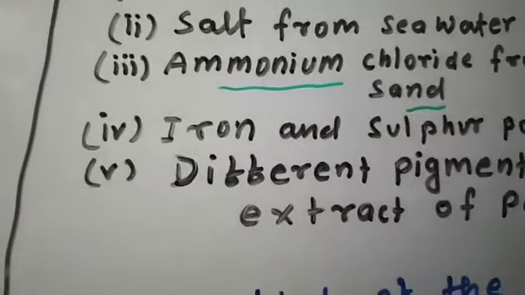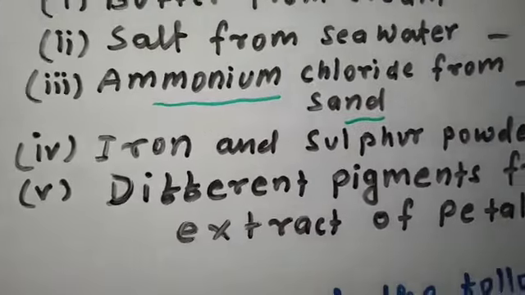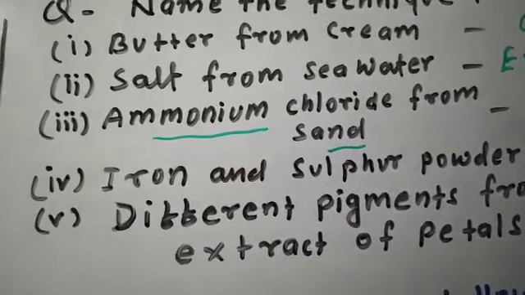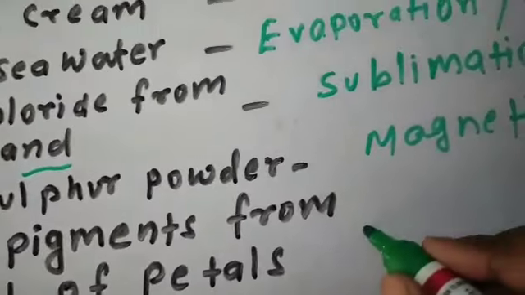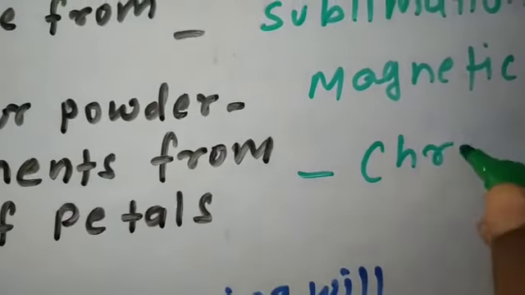Fifth one is different pigments from extract of petals. Color pigments can be separated by chromatography.